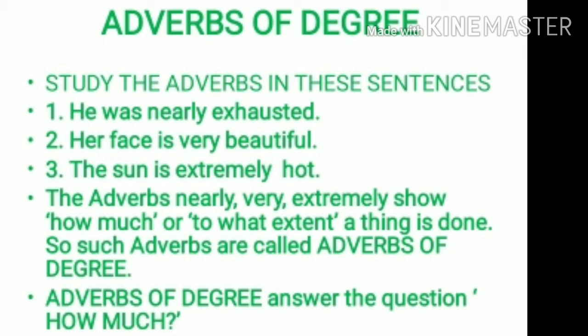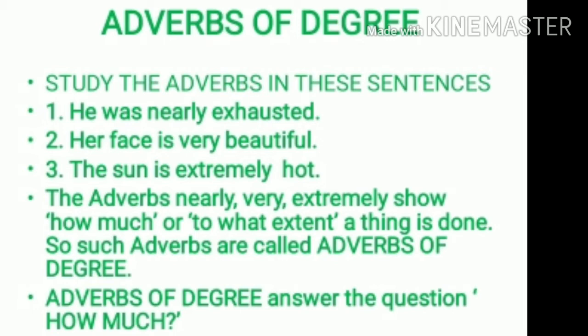Now your fifth type is adverbs of degree. Now let us study the adverbs in these sentences. The first one, he was nearly exhausted. Second, her face is very beautiful. Third, the sun is extremely hot. The adverbs nearly, very, extremely show how much or to what extent a thing is done. So, such adverbs are called adverbs of degree. Adverbs of degree answer the question how much.